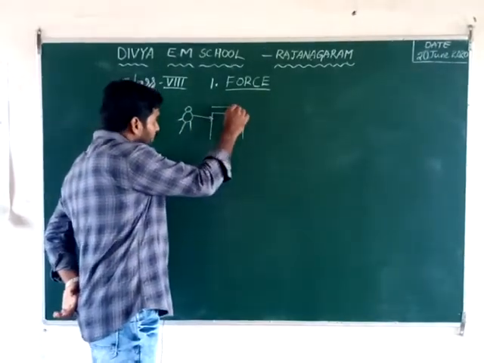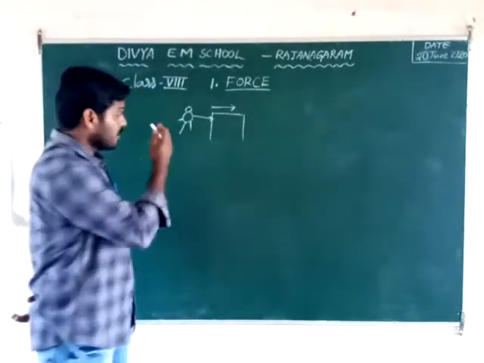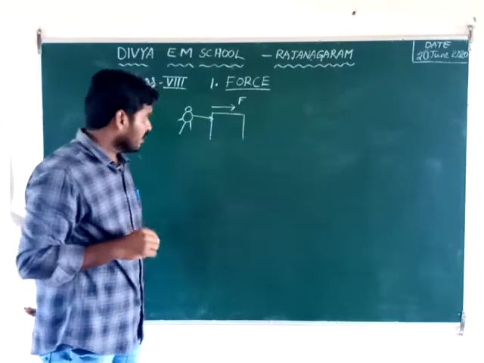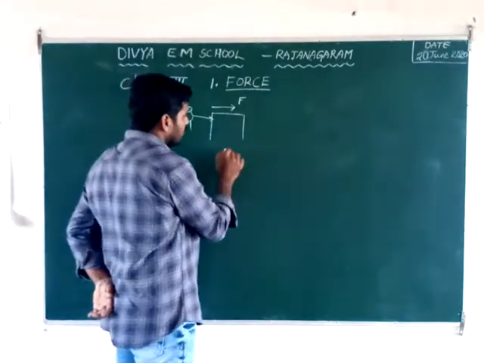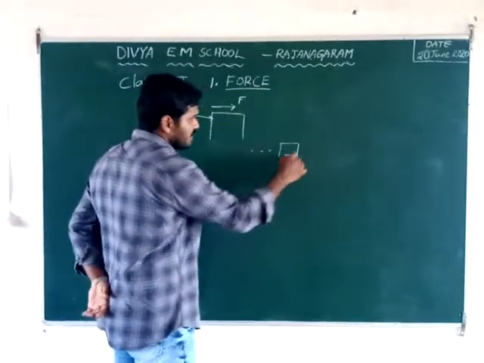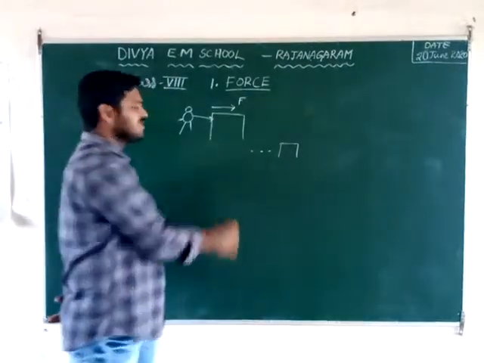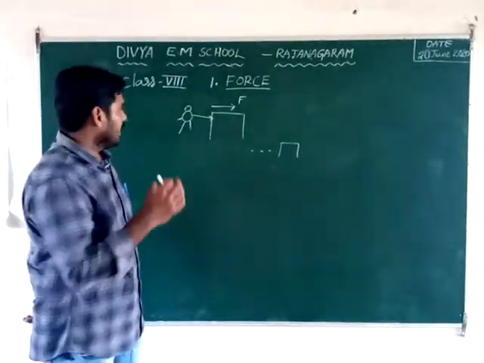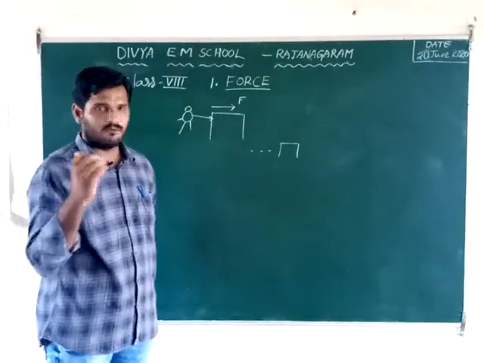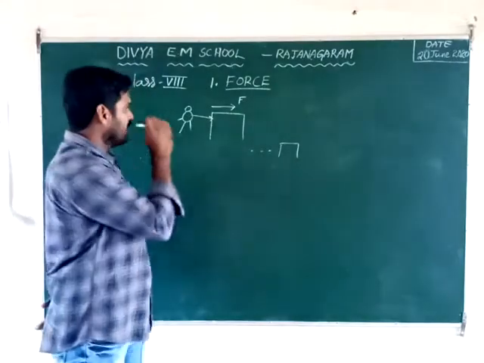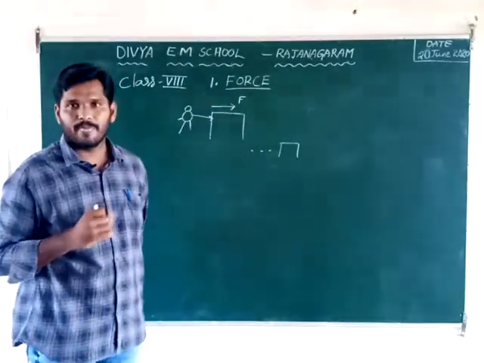The person pushes the bench in the forward direction. Then the bench moves some distance, some displacement. Here, what happens? Some force is applied on this bench, then the bench gets moved.